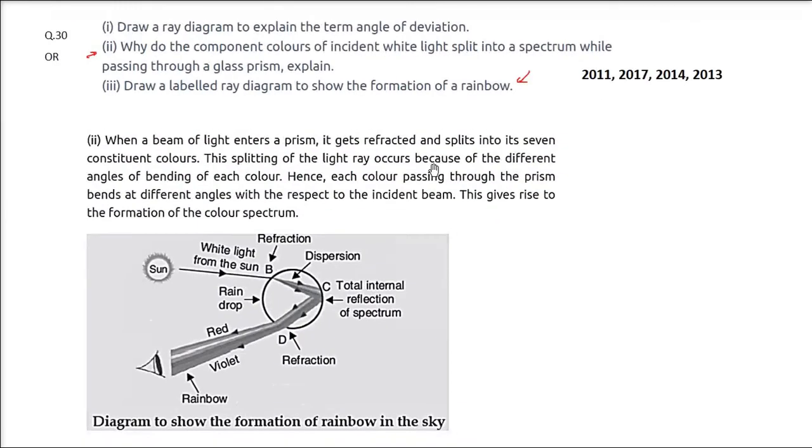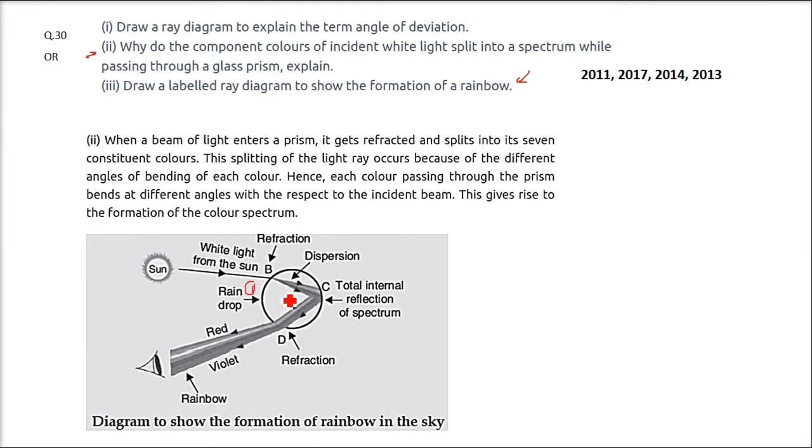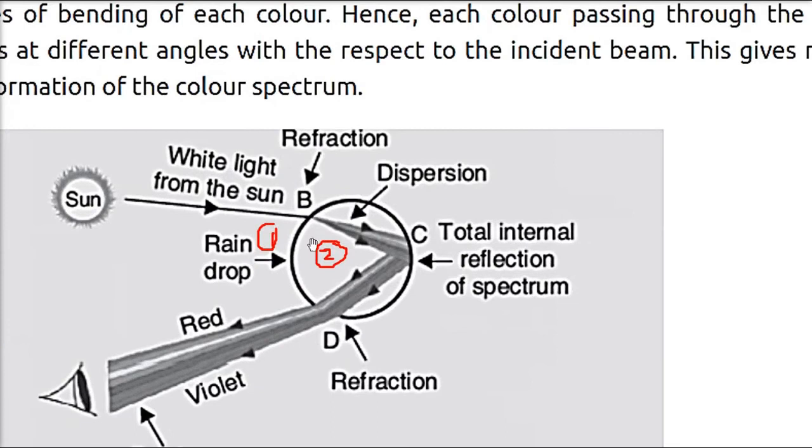Now here again, this is medium 1, this is medium 2. What happens when it enters? At point B there is a refraction, and because of the formation of this droplet, there is also dispersion. Since this is a round droplet, there is a total internal reflection, based on the relationship between the angle of incidence and the angle of reflection.